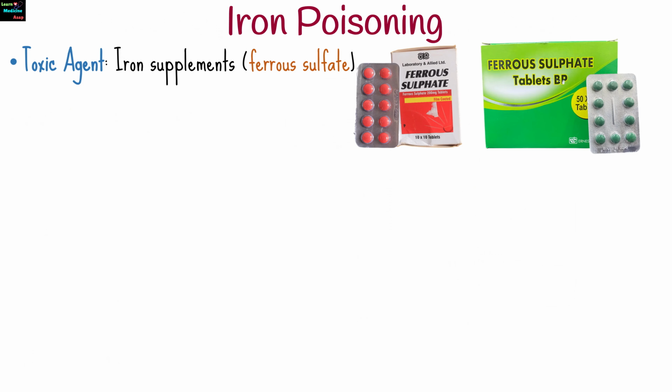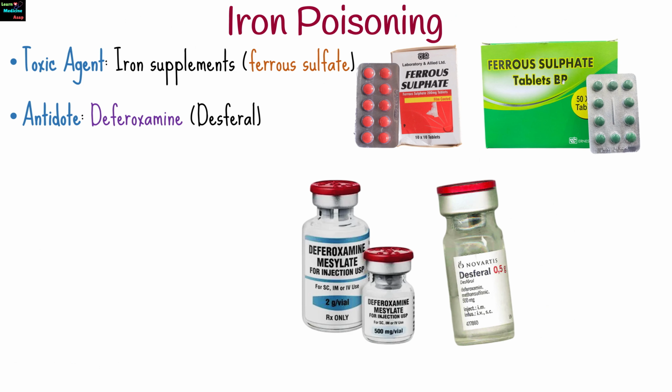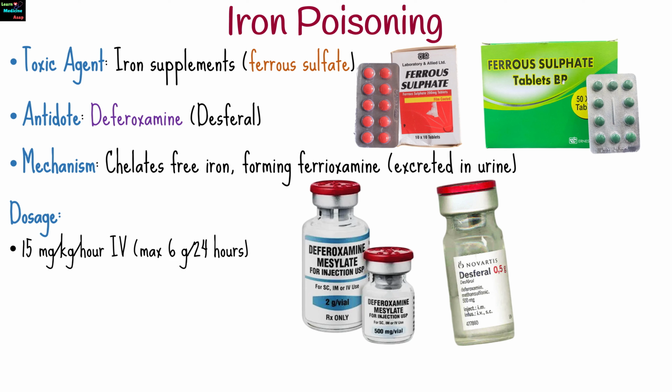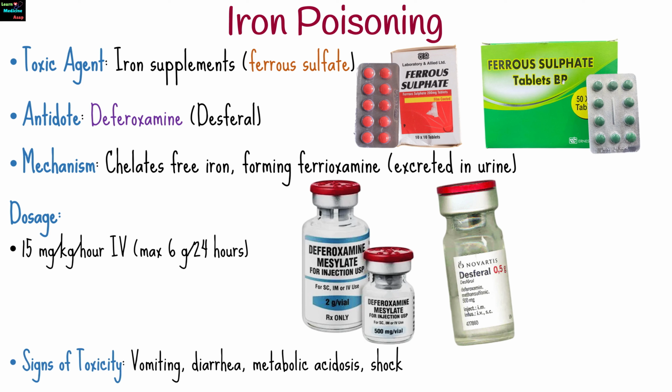In iron poisoning, the antidote is deferoxamine. It chelates free iron for renal excretion. Give 15 milligrams per kilogram per hour intravenously, with a maximum of 6 grams in 24 hours. Watch for vomiting, diarrhea, and metabolic acidosis.